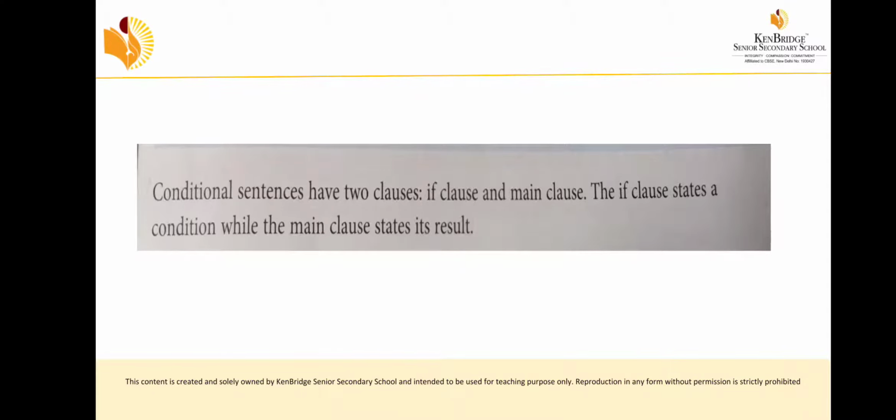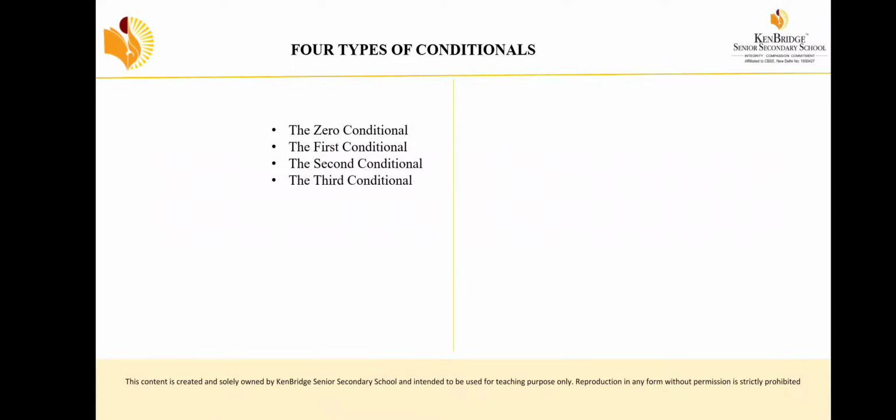For example, I told you if you work hard you will pass. So the condition is work hard. If you work hard, you add the word if. So it is the if clause. What is the result? That will be the main clause. You will pass. In you will pass you have the subject and verb and there is a complete meaning. Now I hope you all will understand this. Next we will move to the next one.